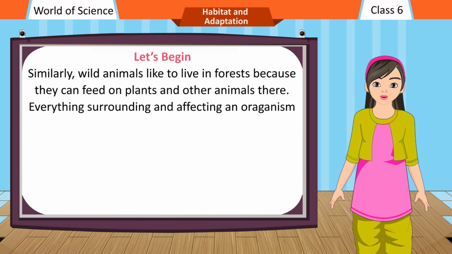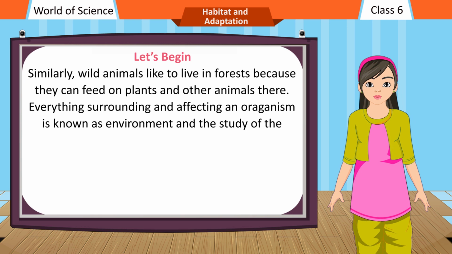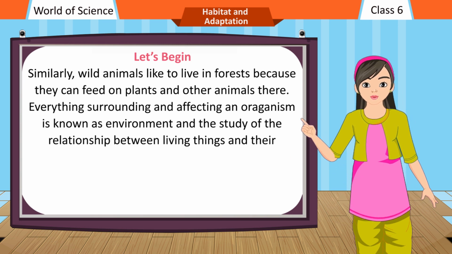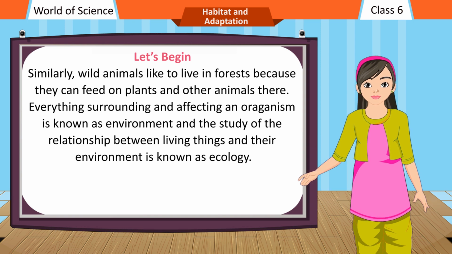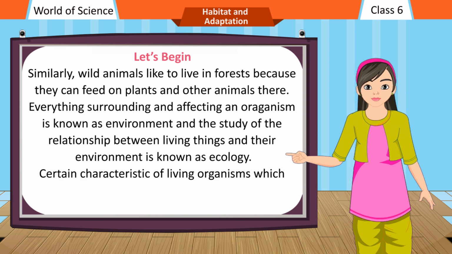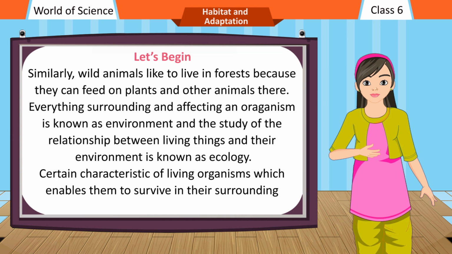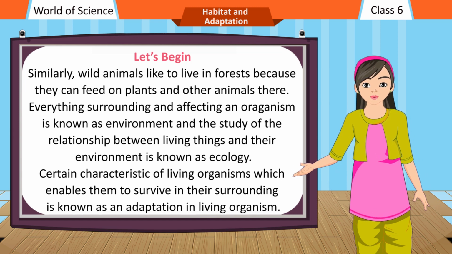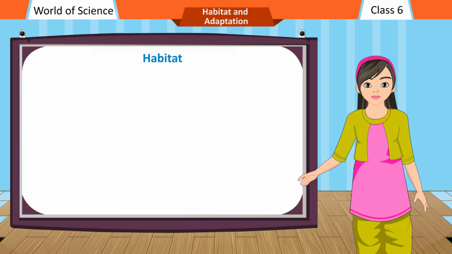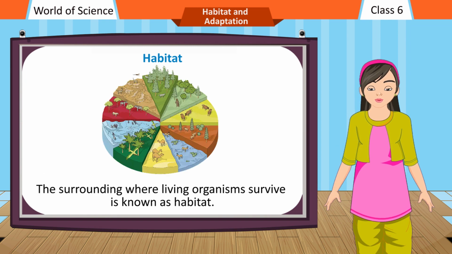Everything surrounding and affecting an organism is known as environment, and the study of the relationship between living things and their environment is known as ecology. Certain characteristics of living organisms which enable them to survive in their surroundings are known as an adaptation in living organisms. Habitat. The surrounding where living organisms survive is known as habitat.